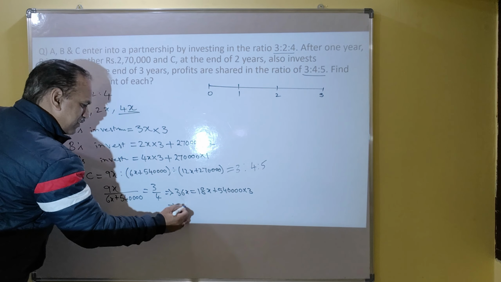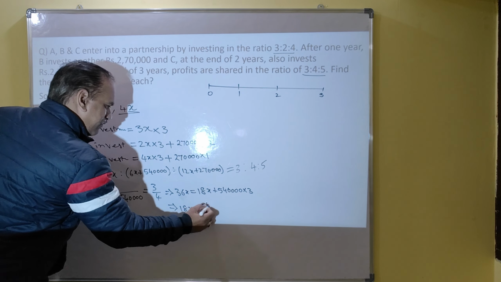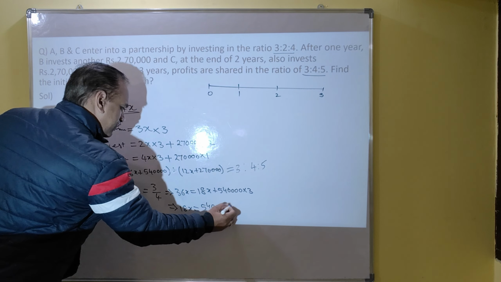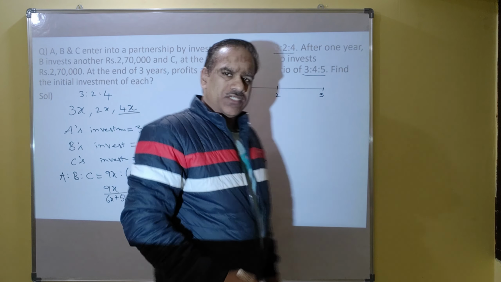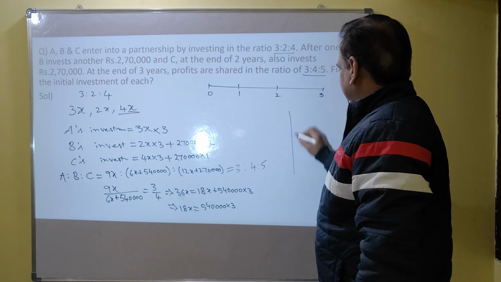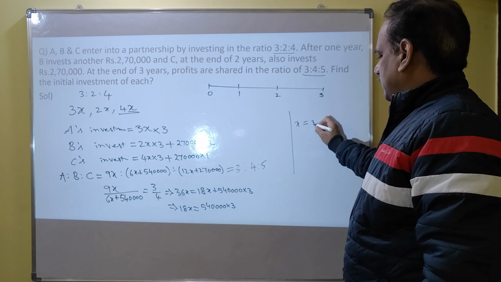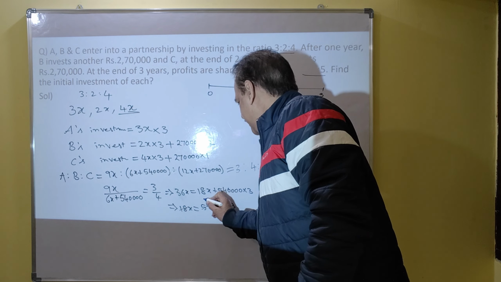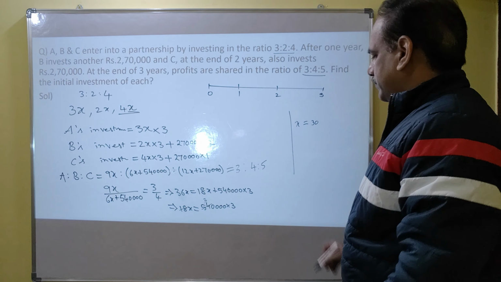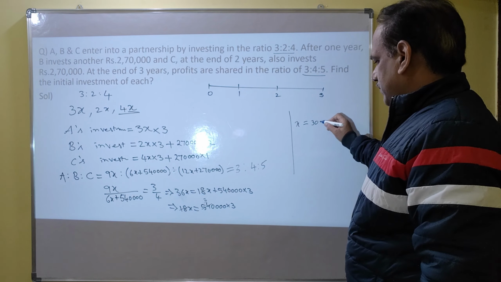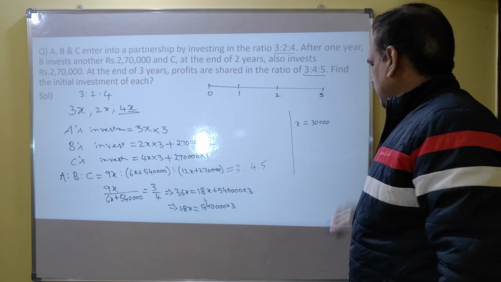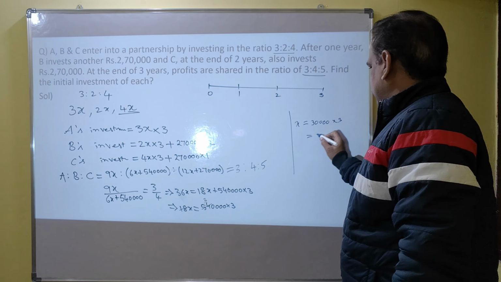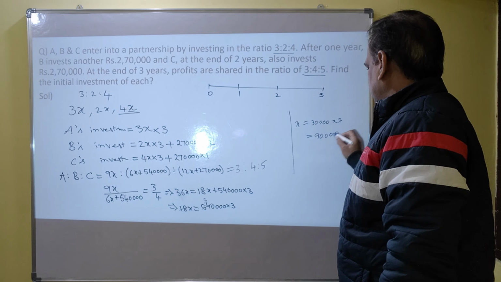So 18x equal to 5,40,000 into 3. So what should be x? x equal to, here 18 you can cancel for 3 times. So 4 zeros into 3, which is 90,000.